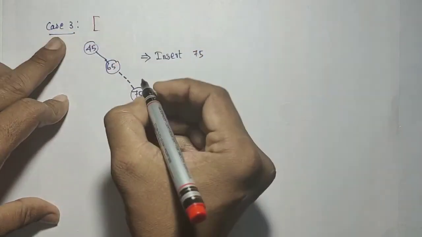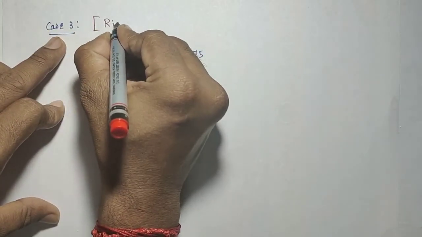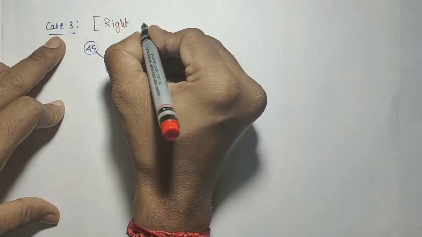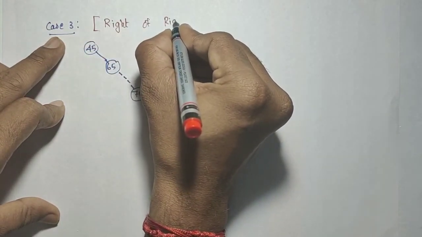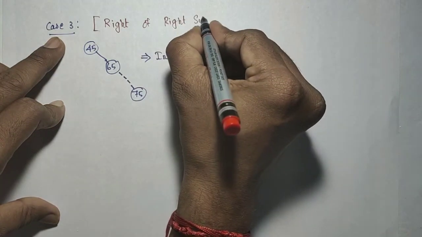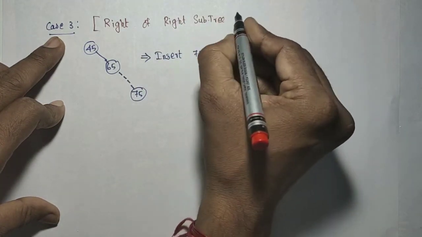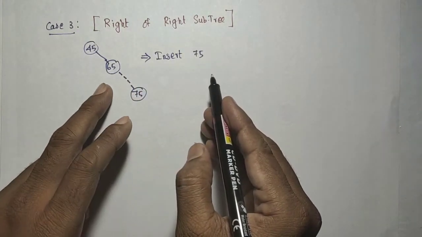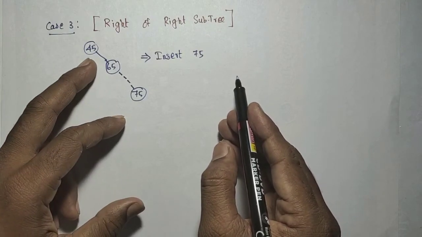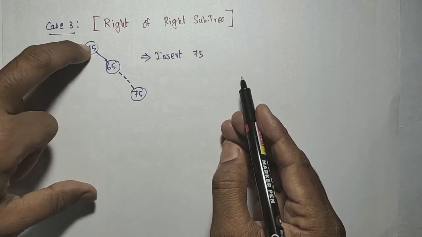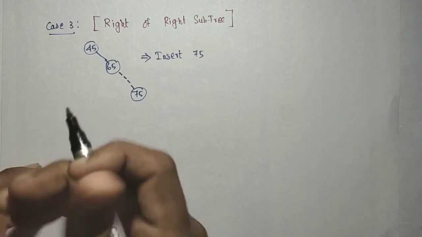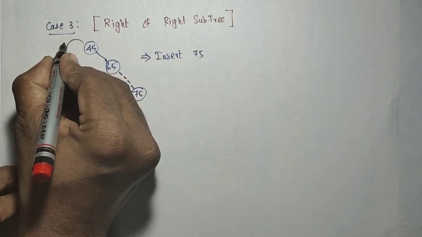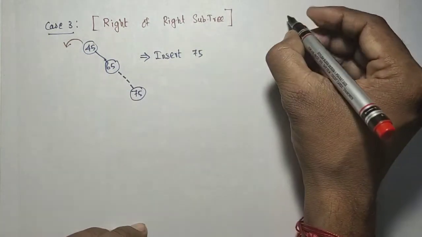The unbalancing occurs due to adding a new node on the right side of the right subtree. What is the solution for this? Simply, the root has to be rotated to the left side. That's all. So the solution is to rotate left.